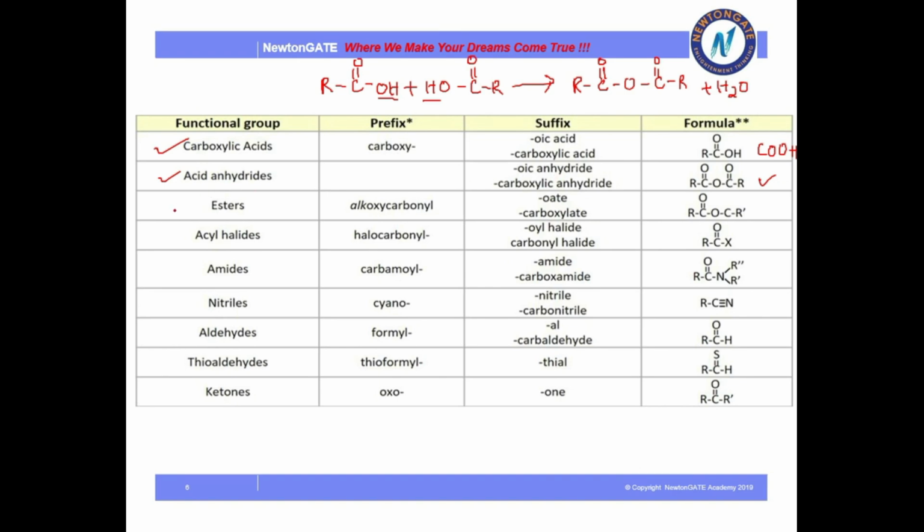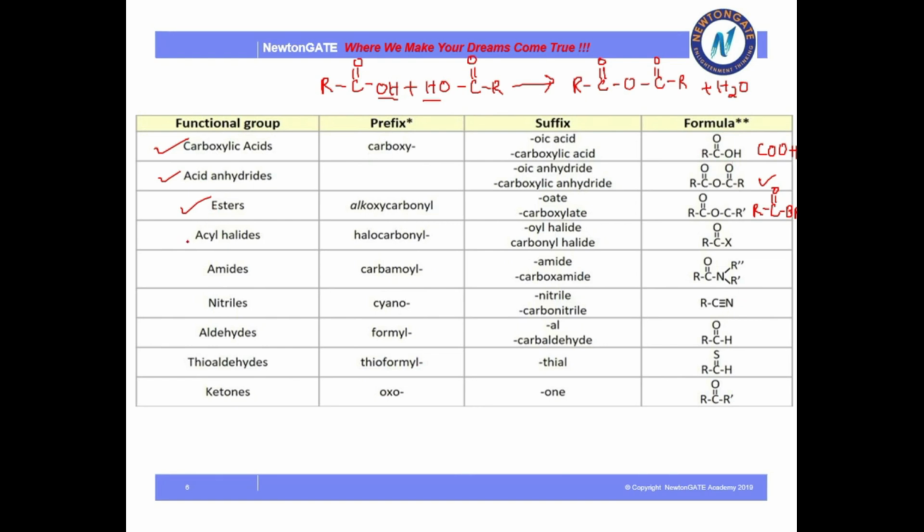Then another functional group is ester, whose suffix is oate. So this is like an acid, but instead of the acid's hydrogen, an alkyl group, that is a carbon compound related group, will get added. So this is also a derivative of acid, the ester.